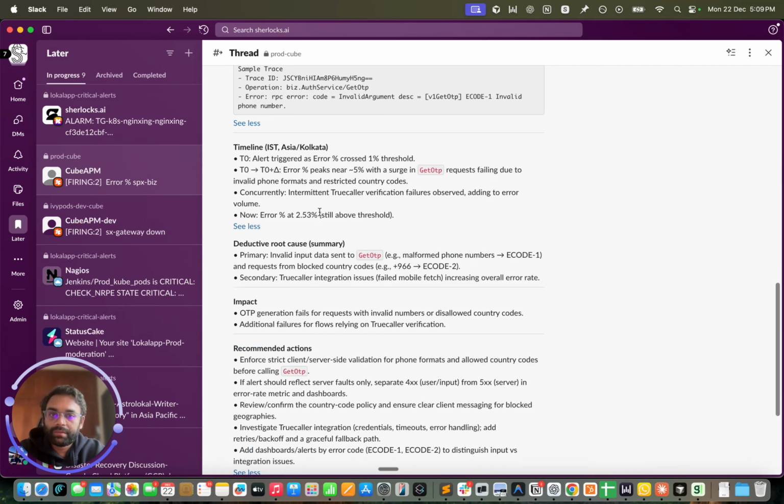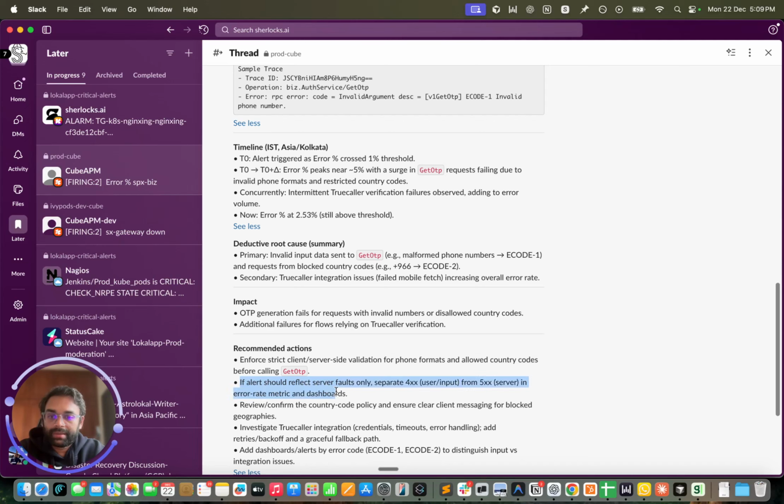The impact is that OTP generation fails for requests with invalid numbers or disallowed country codes, which is not an urgent problem. This is more of a client-side validation problem, for which Sherlock's recommend that we should enforce strict client-side validation for phone formats and allowed country codes before calling get OTP. Sherlock's also recommend that the alert should reflect server faults only, hence separating 4xx, that is user slash input, from 5xx, that is server problems, in error rate metric and dashboards would be a great idea.